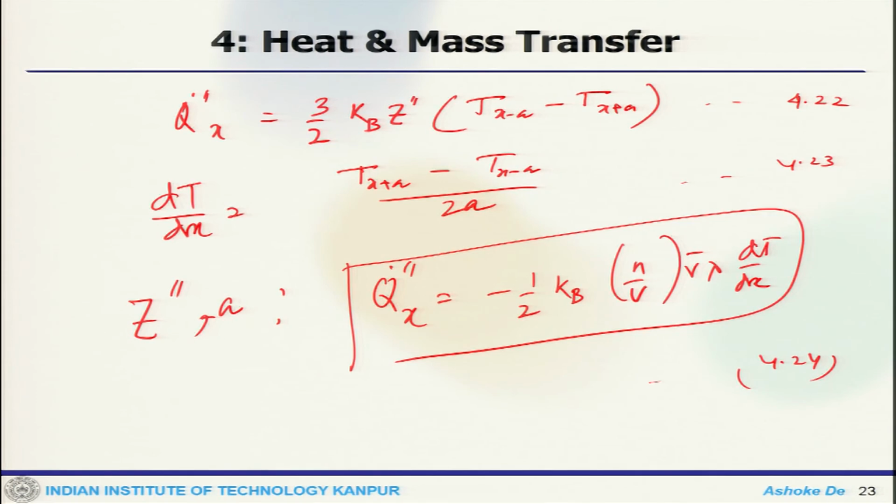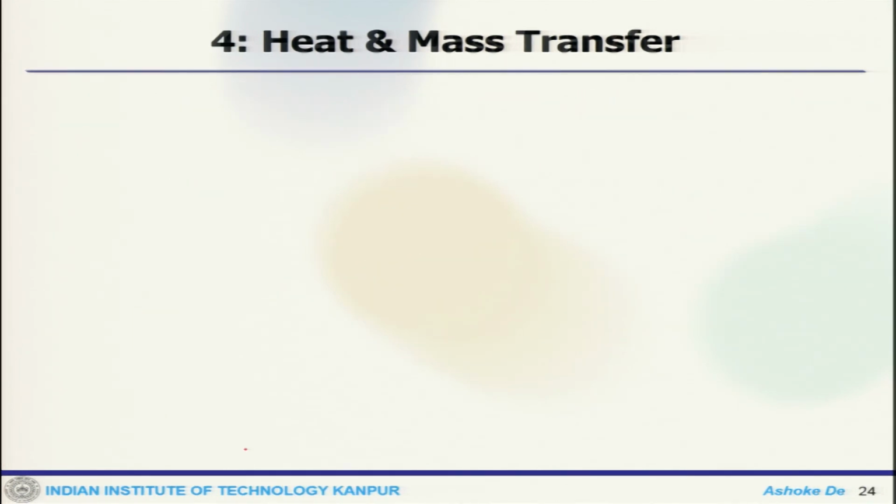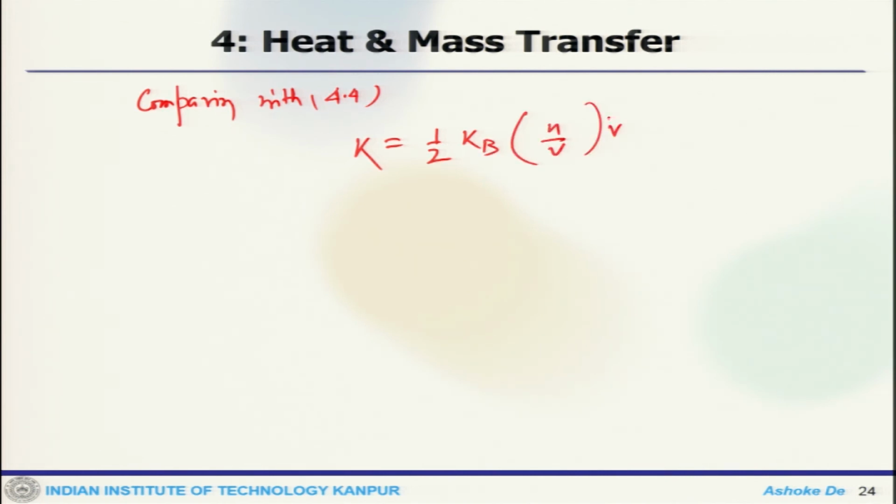Now, comparing with 4.4, you get K equals half k_B n by V, V bar lambda.